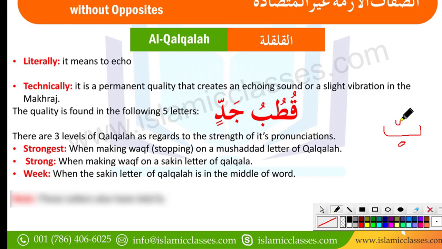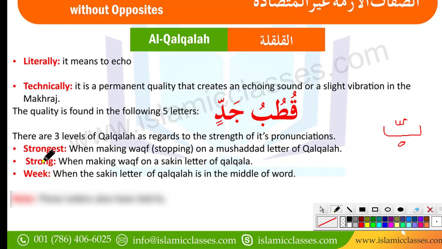When this shad sign is on a letter from these 5, at that time we call that a mushaddad letter. So this is mushaddad now. So when anyone from these 5 letters has a shad sign, that letter we call mushaddad letter, and at that time we make strongest Qalqalah.